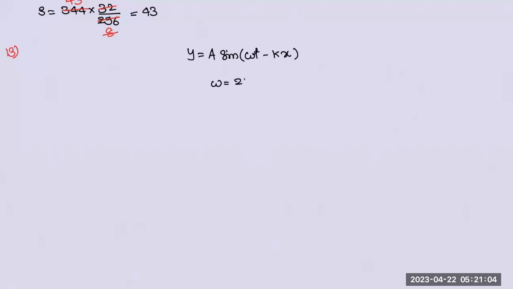Omega is equal to 2 pi by T, and 1 by T is equal to frequency nu. This part is fine. If you take this part, k is equal to 2 pi by lambda. That's it. But see, if you compare omega t and k x, 2 pi is comparable. And one more comparison is also there.